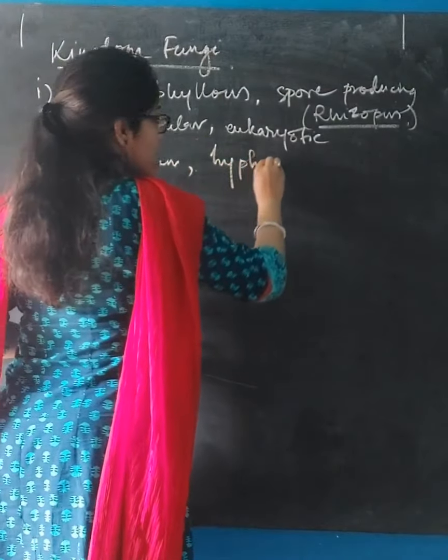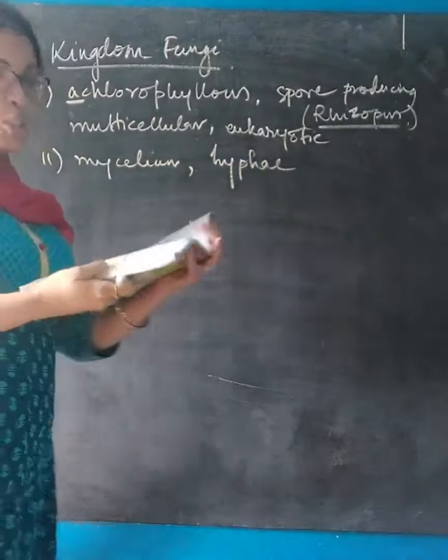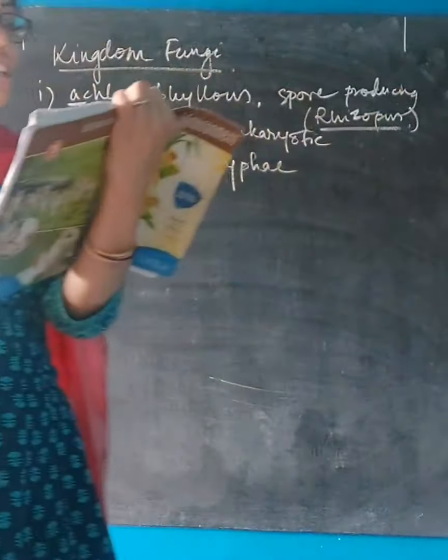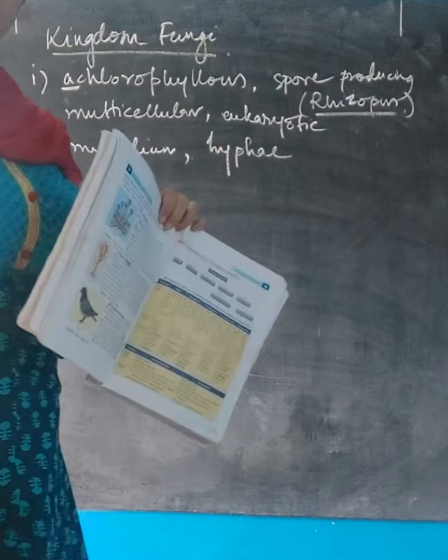Now what is mycelium and what is hyphae? You can see the picture in your book. This whole part is known as the mycelium. The vegetative body is filamentous, called mycelium. As you can see, filament-like structures are present here. This whole thing is known as mycelium, and each of the branches of this filament-like structure is known as a hypha.